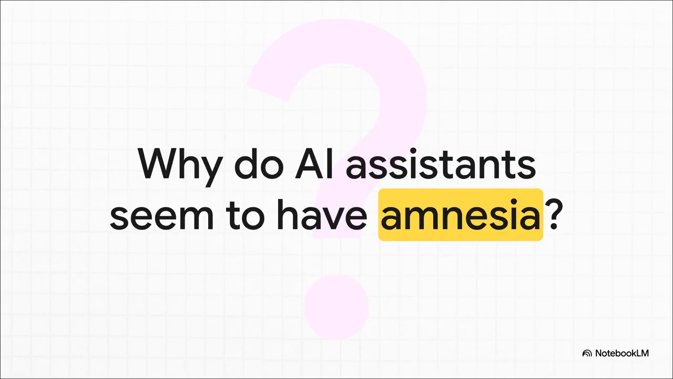You've been there, right? You're deep into a conversation with an AI, and it just completely forgets something you told it 5 minutes ago. It's like talking to someone with a serious case of short-term memory loss. And the reason for this is pretty simple. Most AIs are stateless. That just means they treat every single message you send as a brand new conversation, with zero memory of what came before.